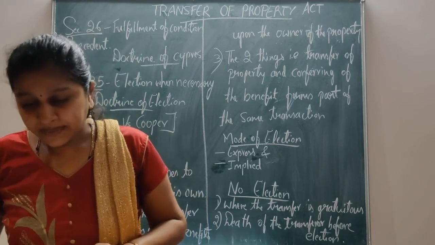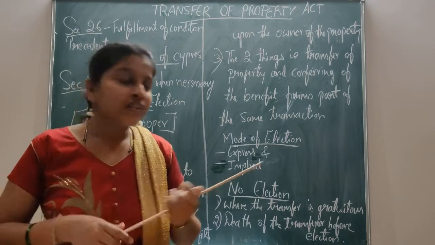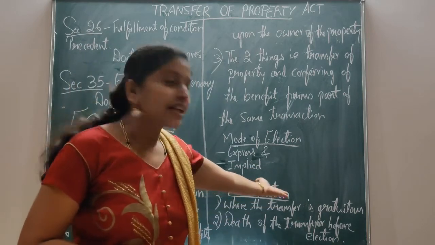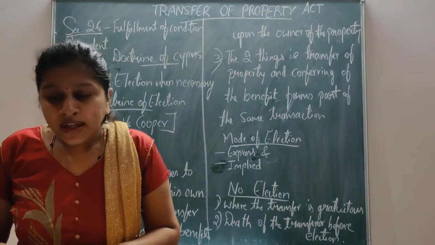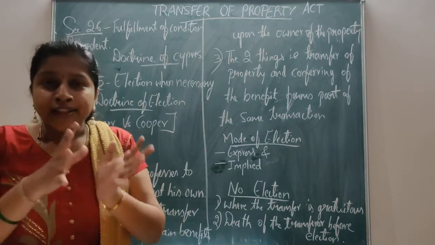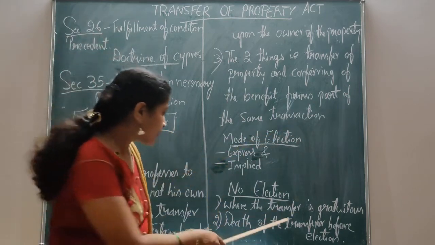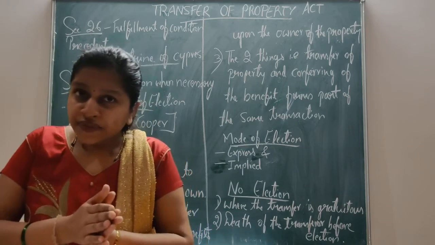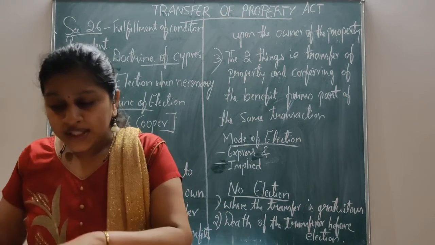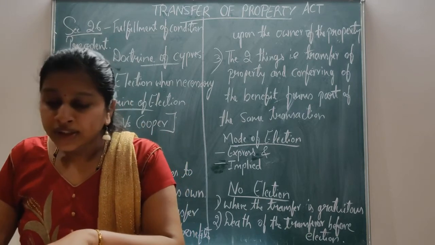Let me give you one illustration similar to the one I gave earlier for the gratuitous transfer, the father and son illustration itself, in the case of death of the transferor before election. The father transferred the bungalow of the son to the daughter and conferred his mango garden on the son.